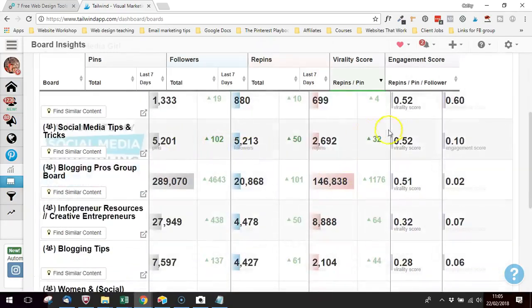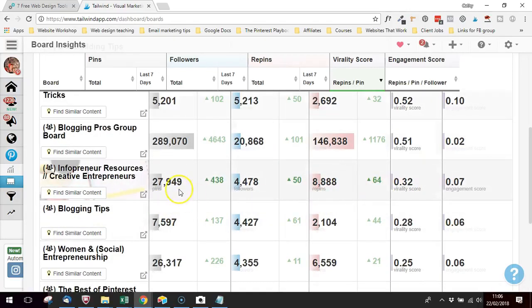But if we look at something like this, there's about 5,000 pins on this board, but only about 2.5 thousand getting repinned a month, which obviously gives us a virality score of 0.5. It's about half. I might start paying attention to this board and really checking into my Google Analytics to see if it's driving any traffic to my website. This kind of tells me that maybe people on the board aren't as active as ideally we'd like them to be. And sure, the same sort of information is coming out of this one. But as we're talking about such volume, it makes me less concerned about this.